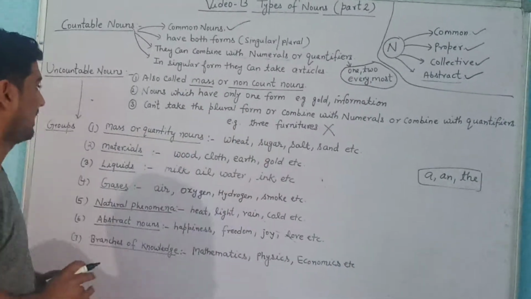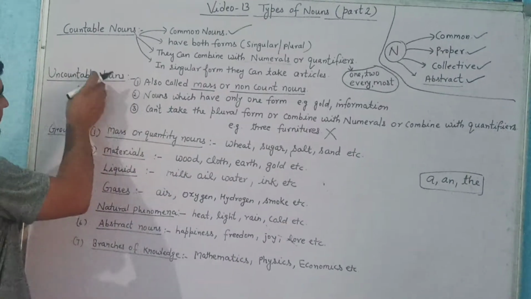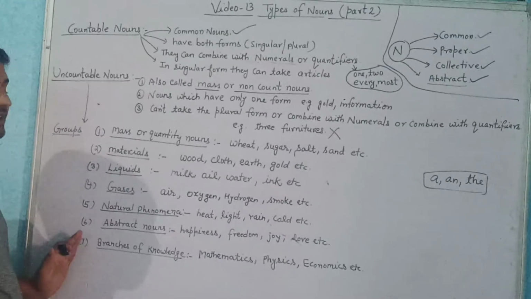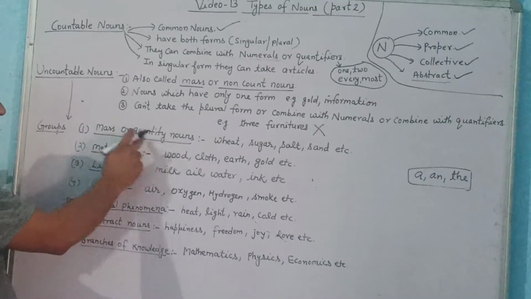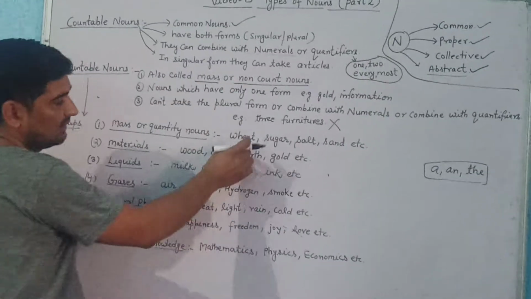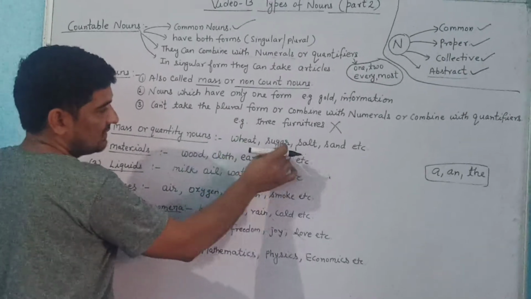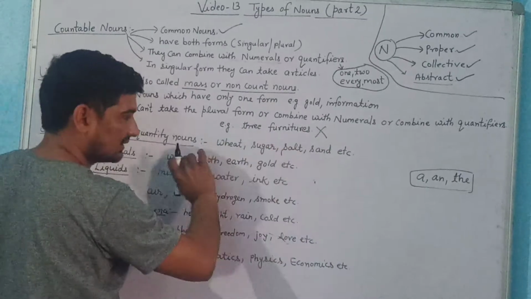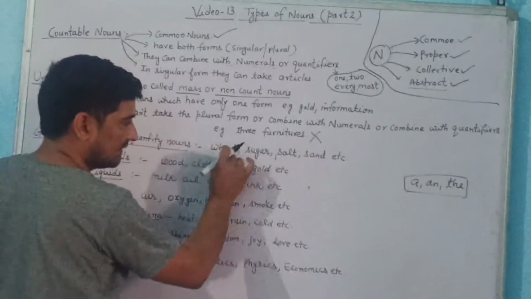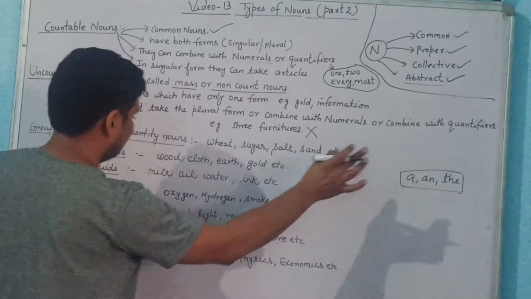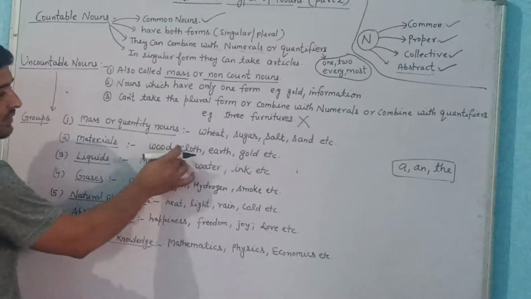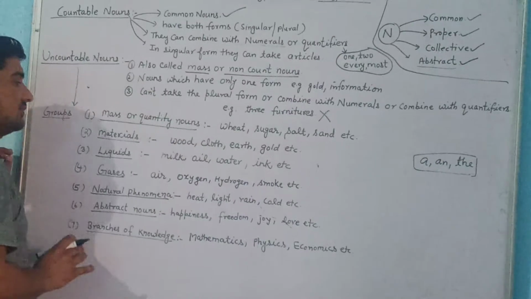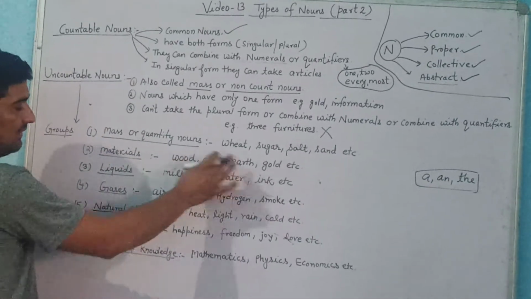Now, we have divided these uncountable nouns into certain groups. Broadly, we can divide them into seven groups. The first one is mass or quantity nouns, like wheat, sugar, salt, sand. We cannot say sugars or wheats. They are always used in the same form. Then materials like wood, cloth, earth, gold, which are used in the same way.